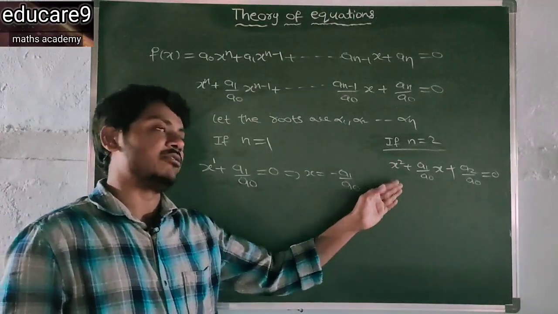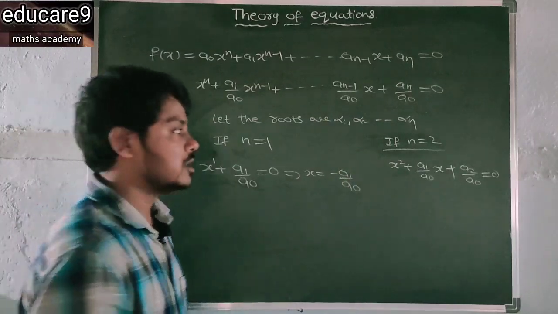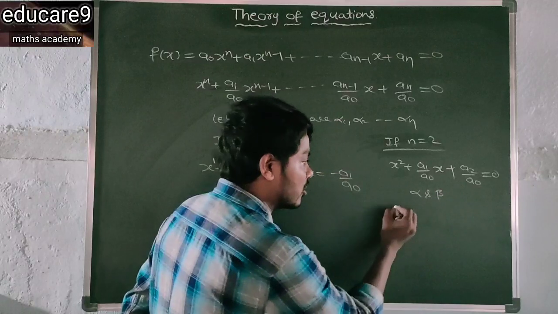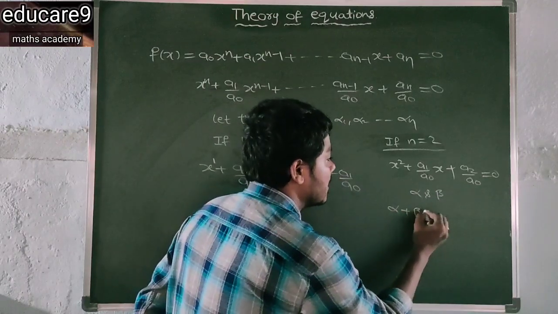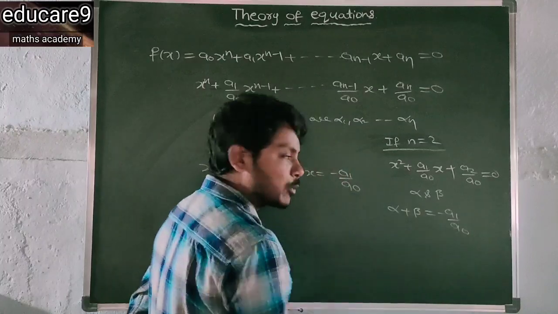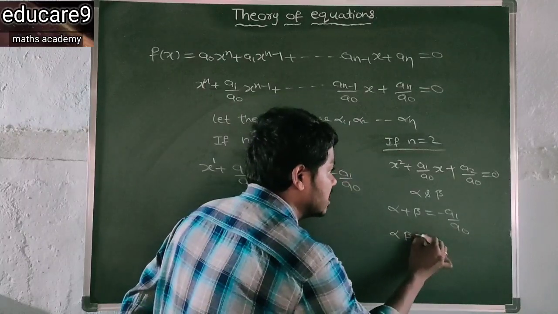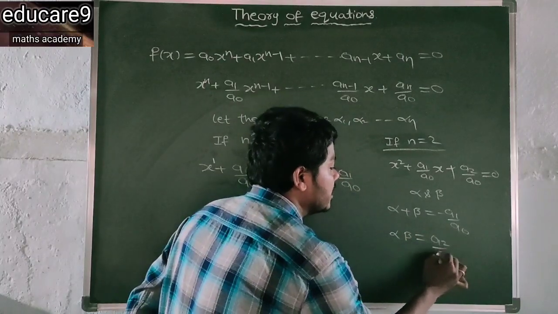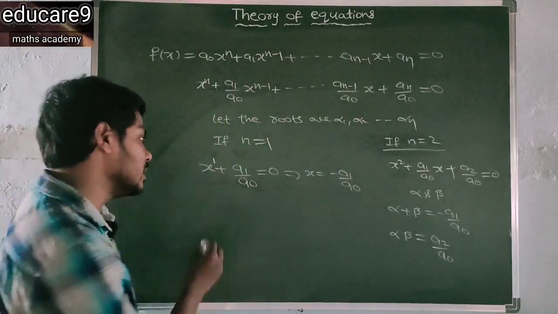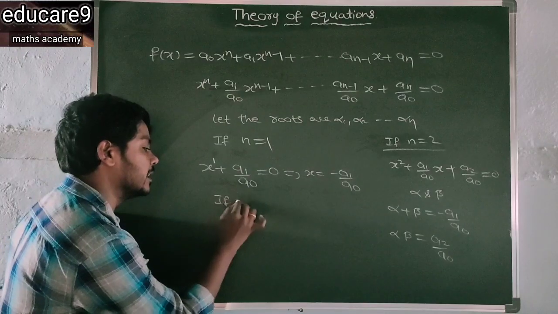Therefore clearly this equation has two roots. So let the roots be alpha and beta. Now clearly the sum of the roots is minus a1 by a naught. And the product of the roots, alpha into beta, is a2 by a naught.